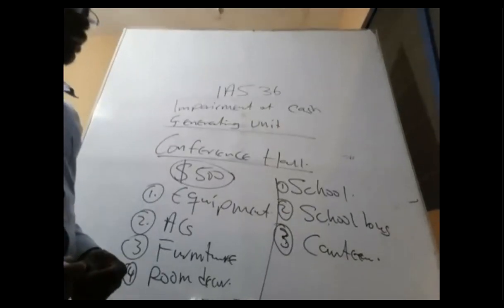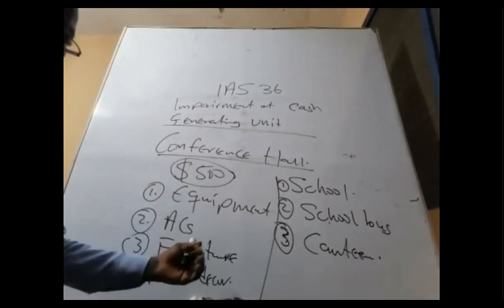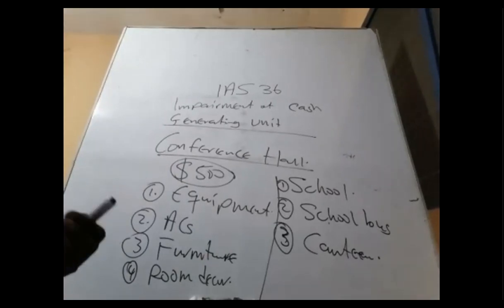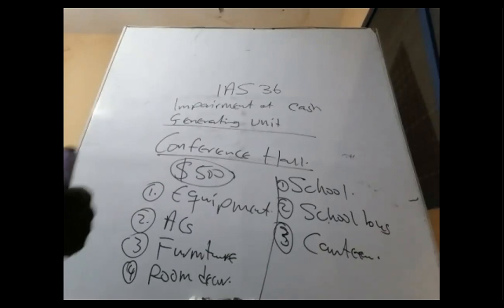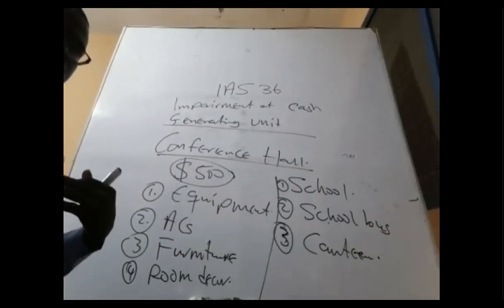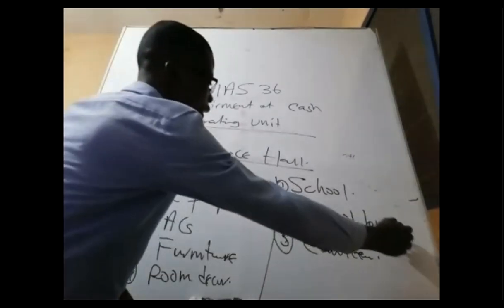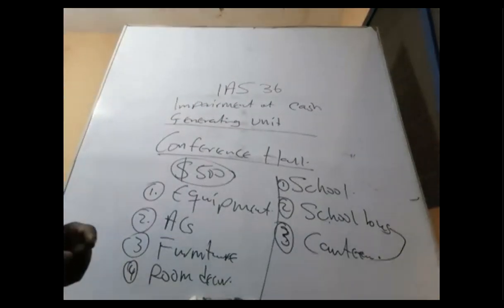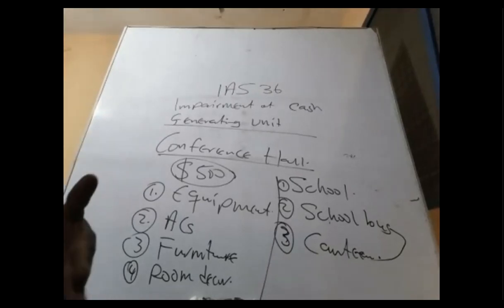Realize that it's not the school alone that produces the cash flow. The school probably has a school bus that normally carries the students from various destinations to the campus and back home. So all of them are inclusive. It includes the canteen, although some schools ask the parent to pay for the bus and the canteen separately. Yes, so that if you don't pay, you don't enjoy those services.